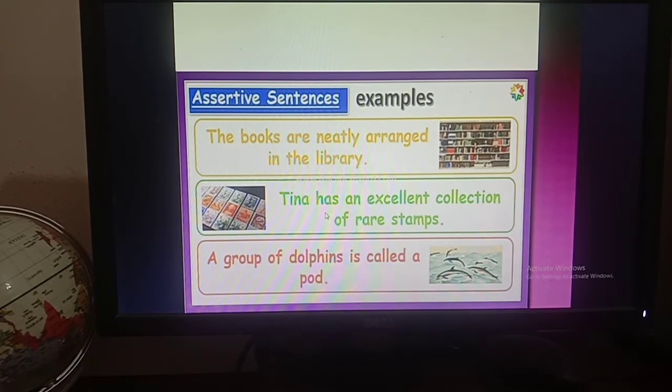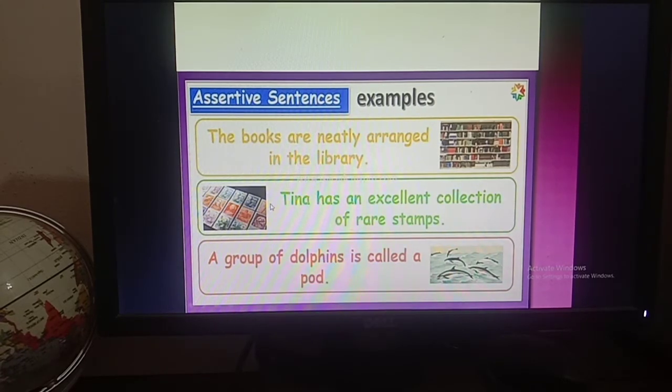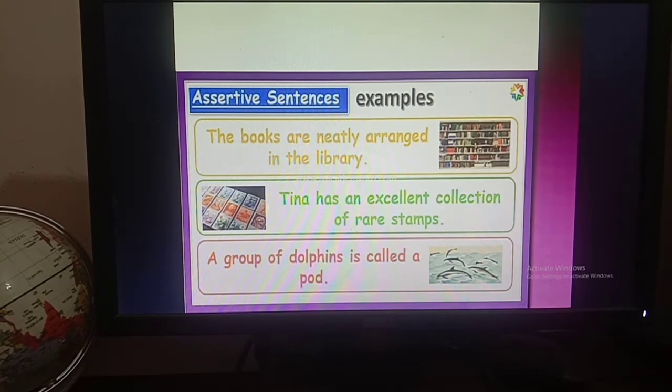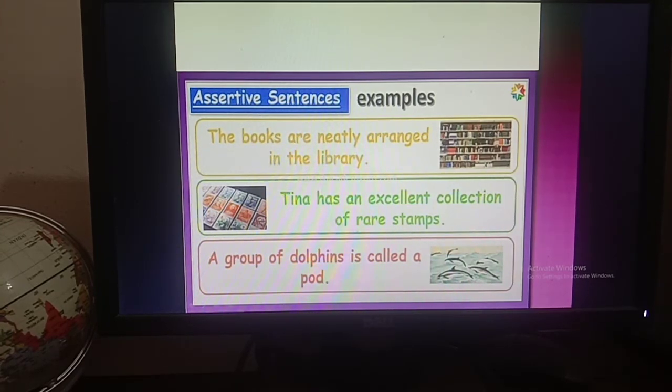Okay, then: Tina has an excellent collection of rare stamps. So this is information about Tina and her stamps. This sentence is giving us information, that's why this is an assertive sentence. Then number 3: a group of dolphins is called a pod. This information is about the dolphins, that's why this is an assertive sentence. So you have to remember that an assertive sentence always gives us information.